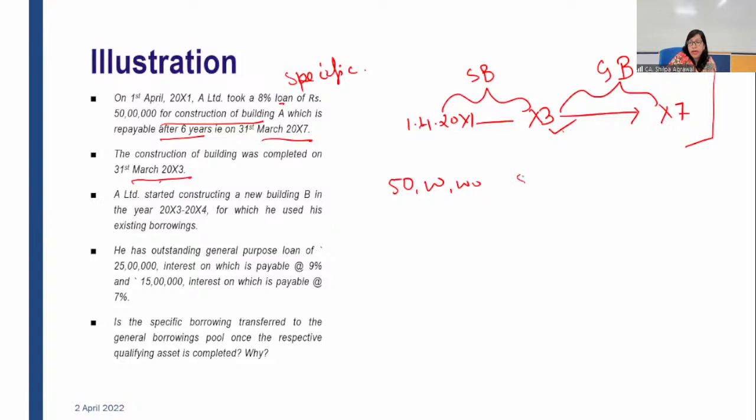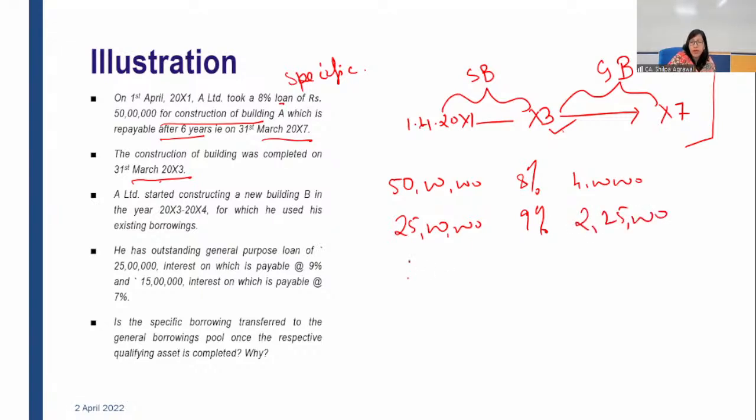Interest on this at the rate of 8% comes to 4 lakh rupees. The second borrowing is of 25 lakh rupees. Since everything is for a year, we do not have to calculate it by 9 by 12 or 5 by 12. The period is not weighted; the average is for one full year at a rate of 9%. So 25 lakh into 9% gives you 2,25,000.